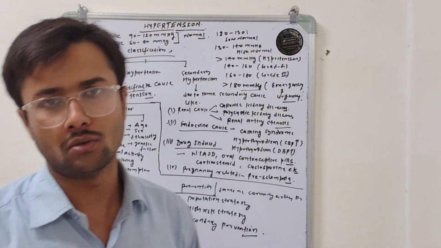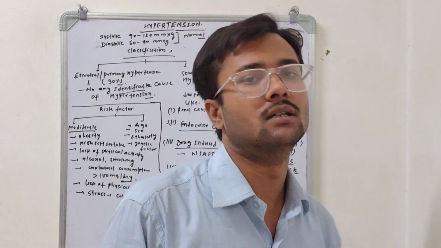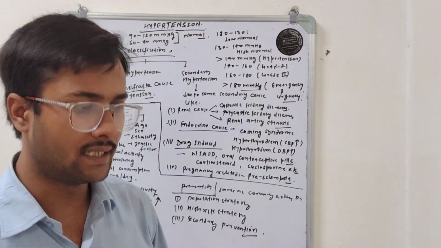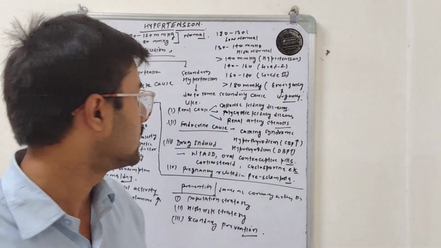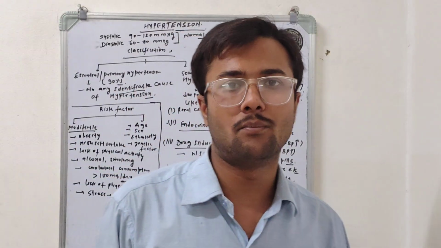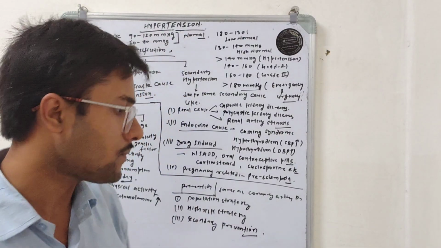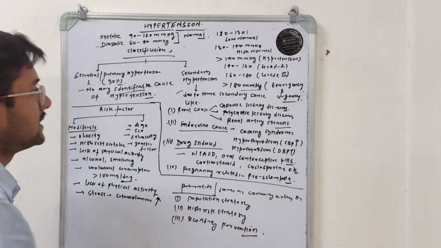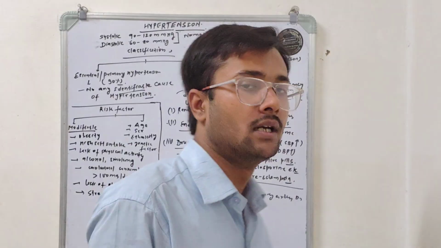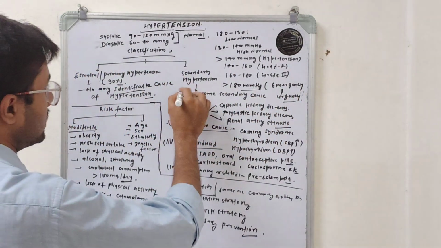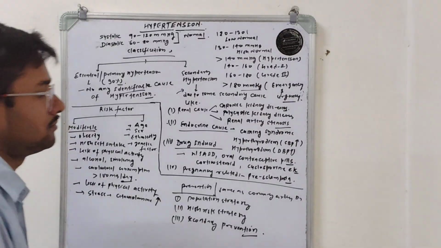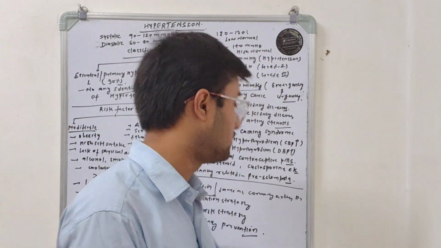So when there is no identifiable cause behind the hypertension, we consider such a patient as a primary hypertensive patient. But if a patient has an identifiable cause behind the hypertension, then we consider such a patient as having secondary hypertension.